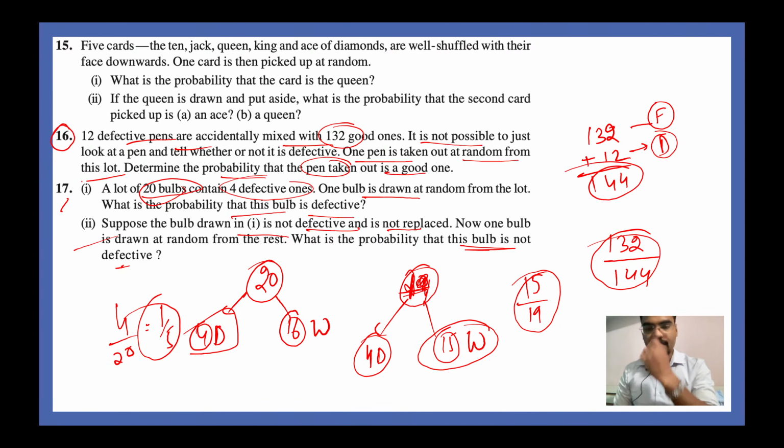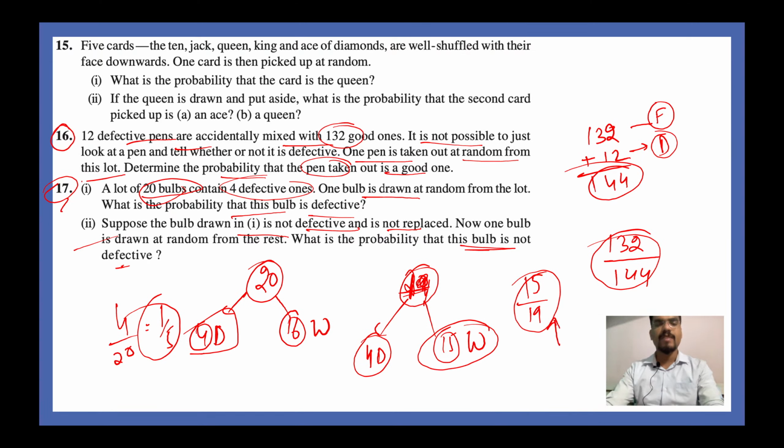15 by 19. Hey, come on, wait. What are we doing? Which question answer? Okay, 17th first part is 4 by 20. Yes, that I know. Okay, you're giving the answer to question number 16. Okay. Yeah.